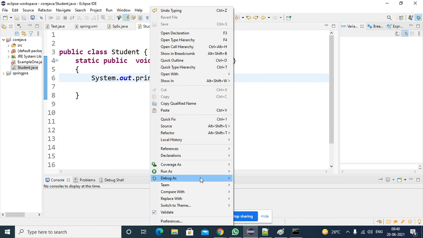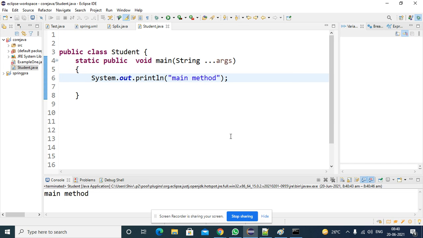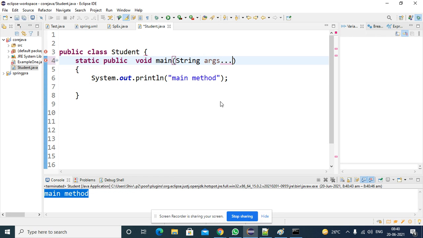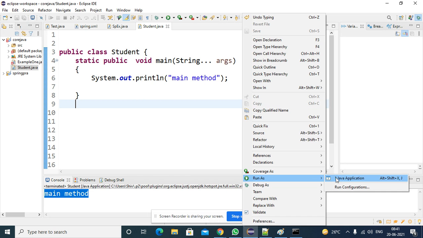Save the code. Try to execute it, run as Java application. So we are getting main method as output. Now change the dots, keep them here at the end. Save the program. Args dot dot dot. I think it is not supported. Maybe dots you can add in the middle only. 1, 2, 3. Right, so you can add the dots in the middle only, not after the variable. Yeah, that is one mistake. Execute the code, run as Java application.